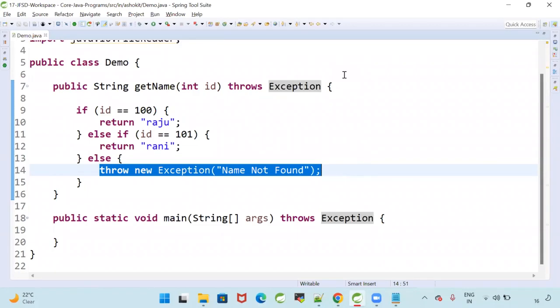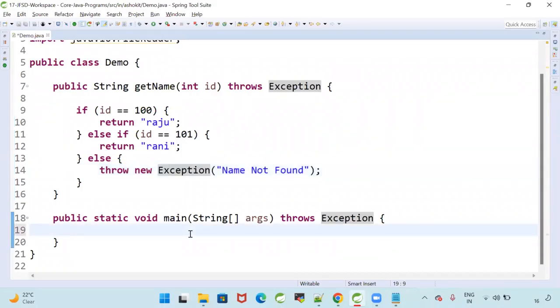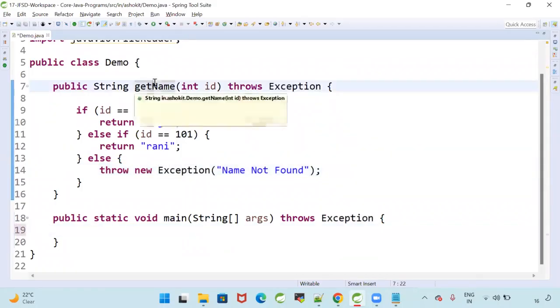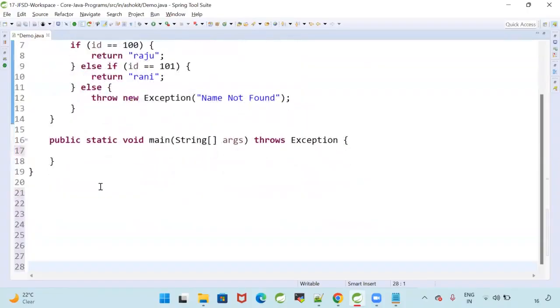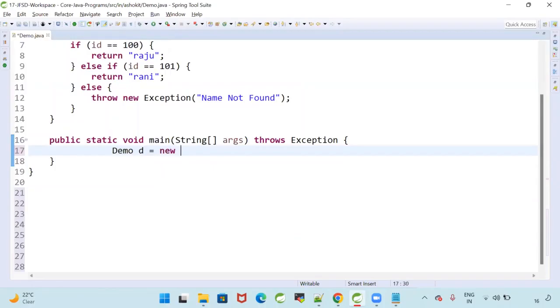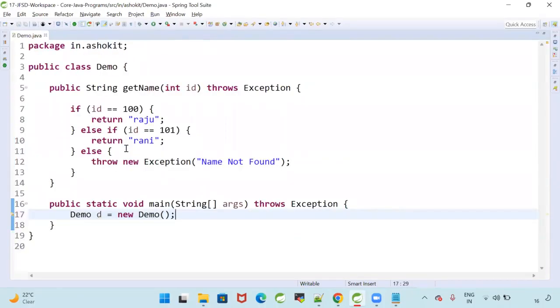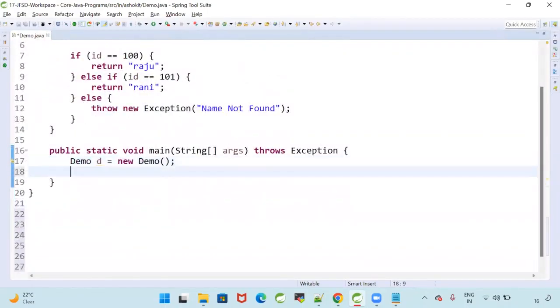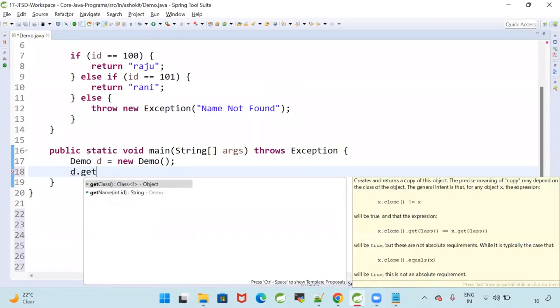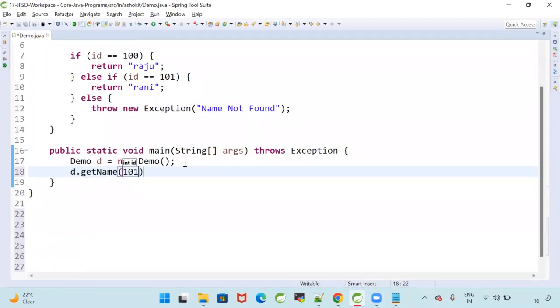Got it? Now I want to call this method. Is this a static method or an instance method? Instance method. Tell me how to call instance methods. We need to call the instance method by using an object. Demo d is equal to new Demo. Now here, d.getName, and I'm passing 101.